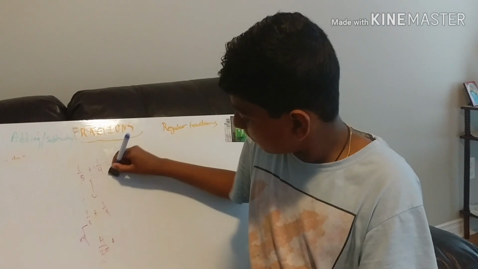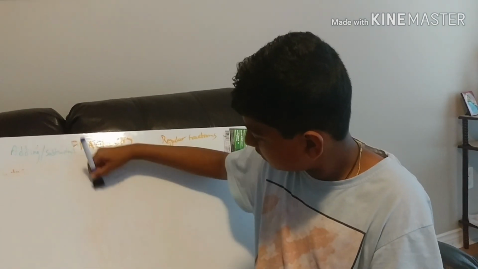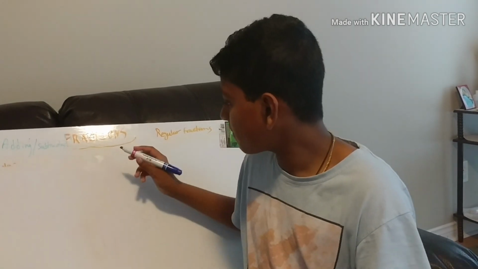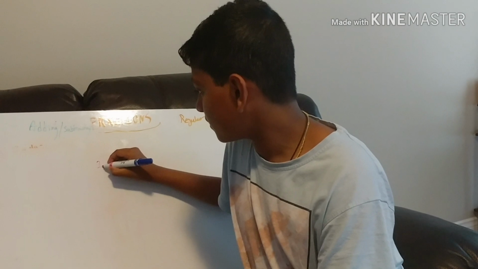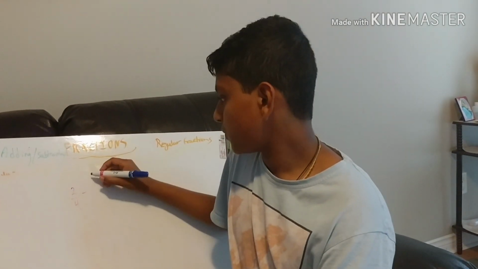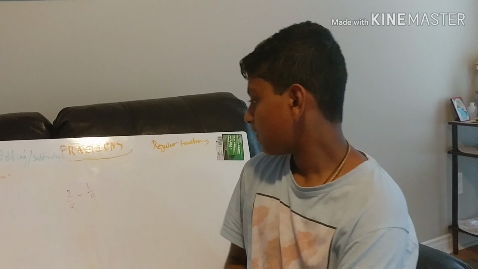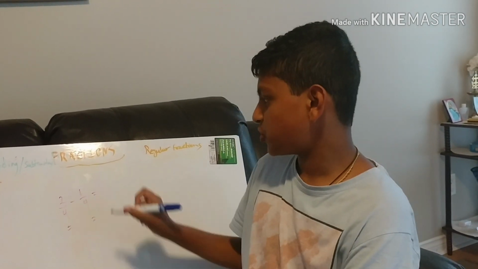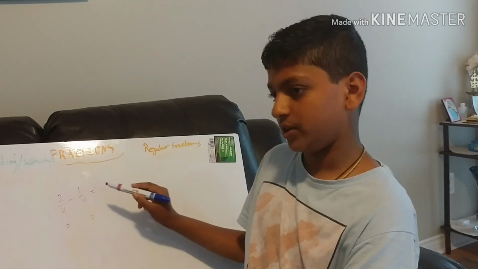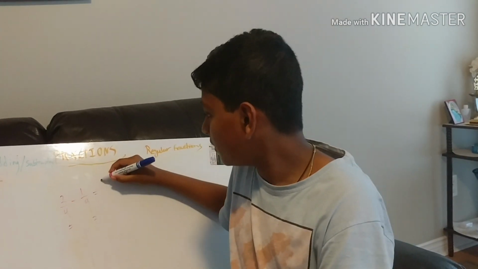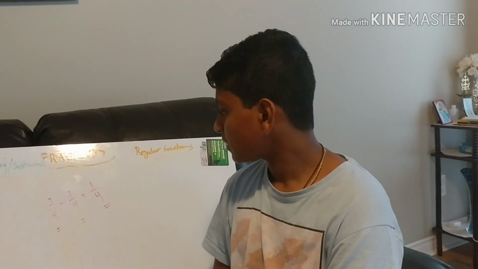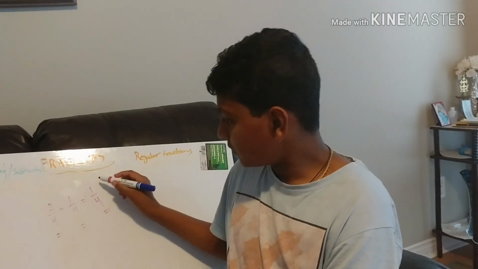Next, we're going to talk about subtracting fractions. Same thing. Let's say we have 2/4 minus 1/4. Because we have the same denominator, like I said, we just have to subtract the numerator from the other numerator. So it's 2 minus 1, you get 1/4. So that's your answer here. Because they have the same denominator, it's really easy, right?